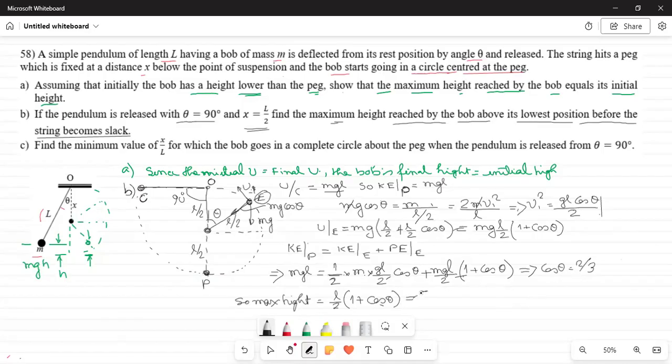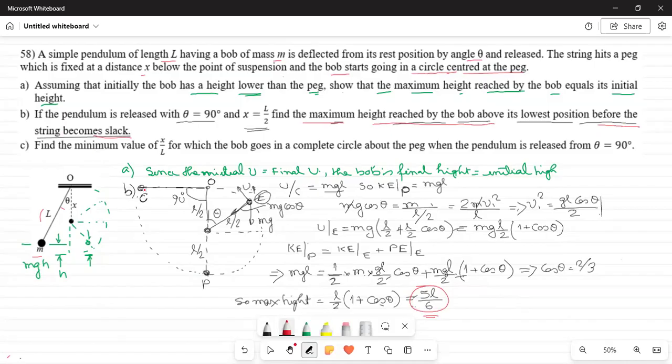So if you calculate, you will find it is 5L by 6. That is the answer of part B: find the maximum height reached by the bob above its lowest position before the string becomes slack. This maximum height is 5L by 6. And that is part 2 of this question.